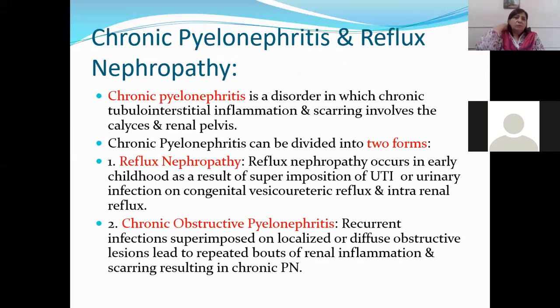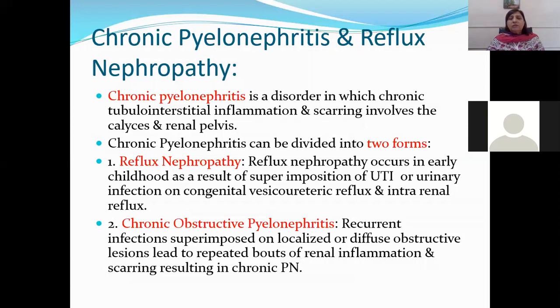Now comes chronic pyelonephritis and reflux nephropathy. Chronic pyelonephritis can be because of multiple episodes of acute pyelonephritis. It is a disorder in which chronic tubulointerstitial inflammation is seen with scarring, which involves the calyces and the renal pelvis. Chronic pyelonephritis can be divided into two forms: reflux nephropathy and chronic obstructive pyelonephritis.